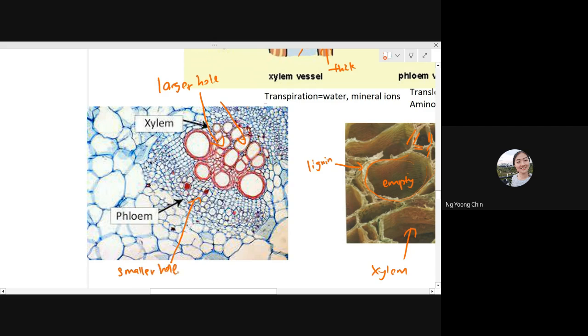Can you notice the difference? Xylem has larger holes, and inside the xylem they appear white, which means there is no content inside the xylem. Phloem has smaller holes, and inside they might be filled with some content. So this is the difference between xylem and phloem.